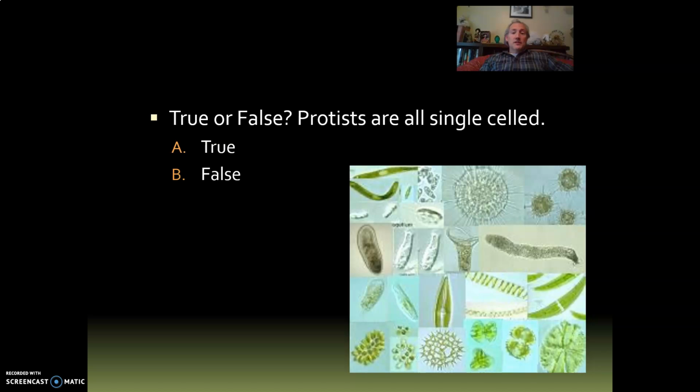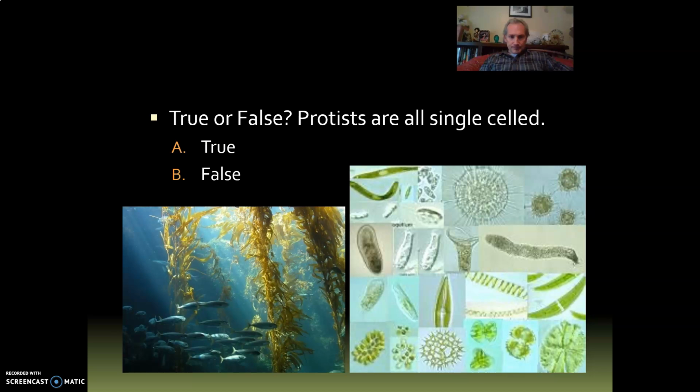Seaweeds are multicellular. There are many multicellular protists. In fact, there are some multicellular protozoans. There are some multicellular slime molds. Most of them are multicellular. So when it comes to protists, this is a world that is both single-celled and experimenting with different ways of being multicellular. So don't forget the seaweeds. They are technically protists in an evolutionary sense, this paraphyletic group of life.